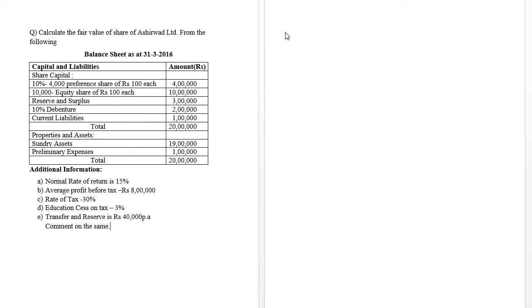Let us go ahead with the solution part. Here, we are asked to find out the fair value of a share. When asked to find the fair value of a share, what we have to do? We have to first find out the intrinsic value of a share under the net asset method. Then next, we have to find out the yield value of a share. Then later we are going to find the fair value of a share.